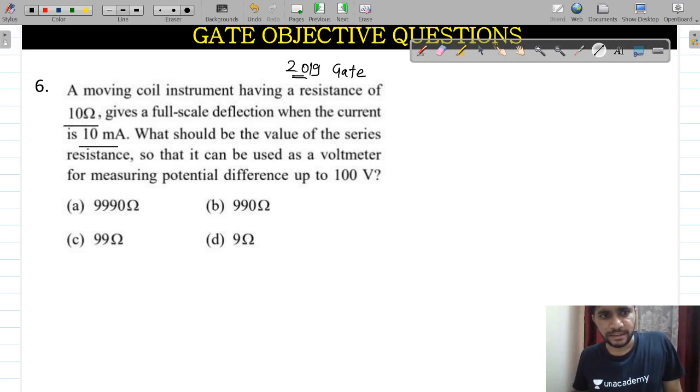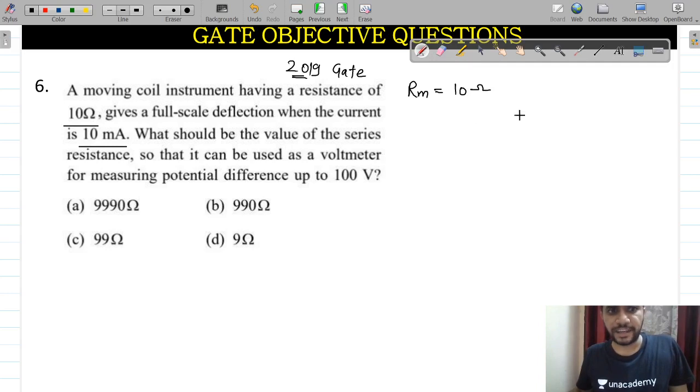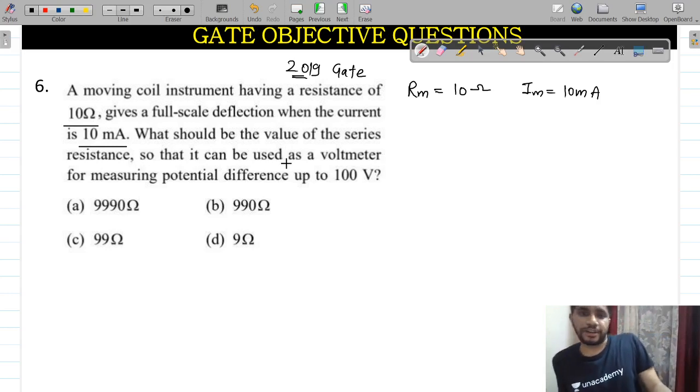A moving iron instrument having a resistance of 10 ohm gives a full scale deflection when the current is 10 milliampere. So a moving coil, a PMMC coil, has an Rm value of 10 ohm, and it gives a full scale deflection of current, so Im will be 10 milliampere. What should be the value of series resistance if we want to extend the voltage range?